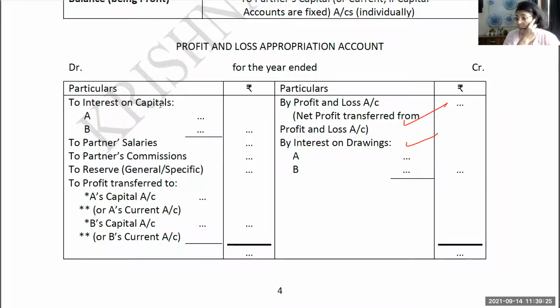There can be one more thing when a partner has given guarantee to the firm, that we'll see later. Interest on capital is an expense, and that is why it is going to come over here. Partner salaries, whatever salaries, remuneration, commission you are providing, all this is going to come in the debit side of P&L account. If you're transferring anything to reserve or general reserve or reserve fund, all that is going to come over here. And if there is profit, it is going to come over here. If there is loss, then the loss will be transferred from here. Okay, I hope this all is clear till here.